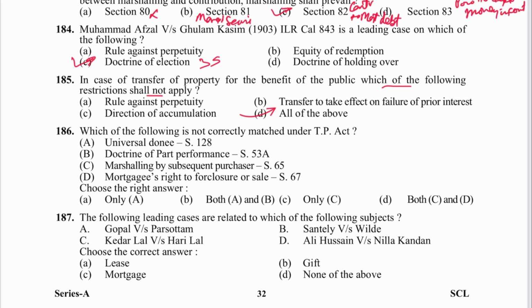Next 186. Now it is asked which is not correctly matched. Universal dominant 28, yes. Part performance 53. Marshalling by subsequent purchaser 65. This is in 56. What is in 65? Implied contracts by mortgagor. And mortgagee's right of foreclosure sale is in 67. So what is the answer? Which one is wrong? C. Only C. C is the answer.